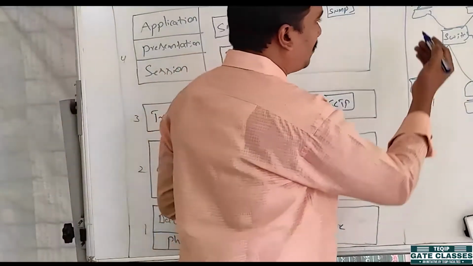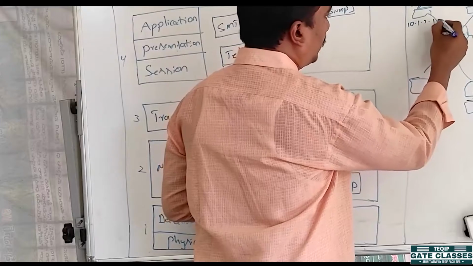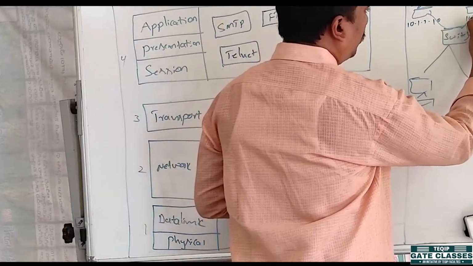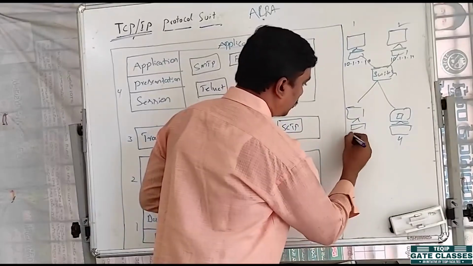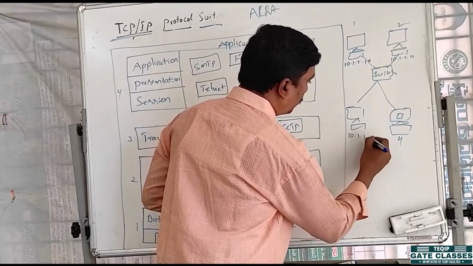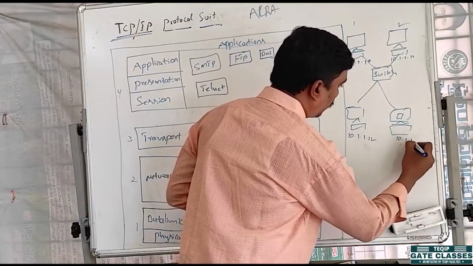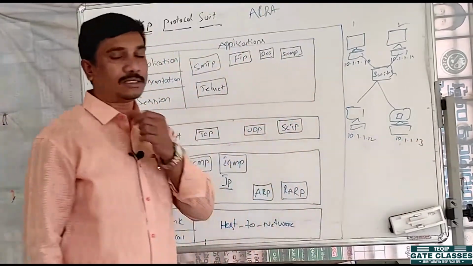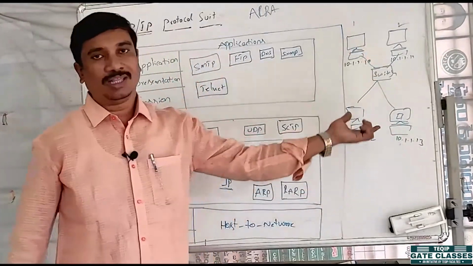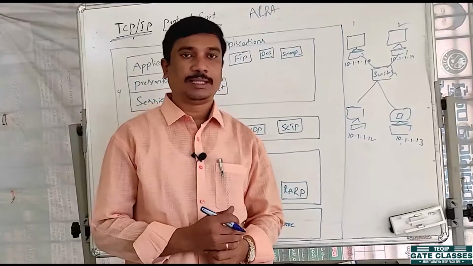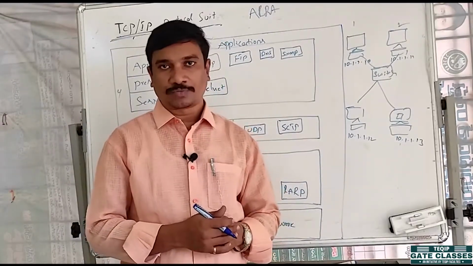System 1's IP address is, suppose, 10.1.1.10, then 10.1.1.11, 10.1.1.12, and 10.1.1.13. These are the IP addresses. With the help of the logical IP address, all the systems are interconnected, and then they can share resources.